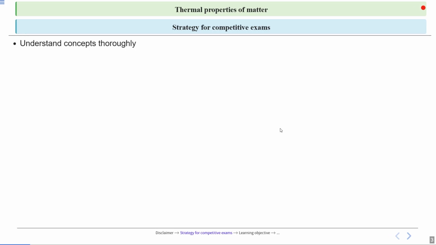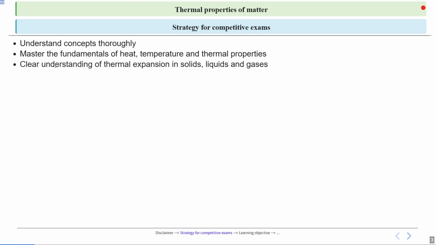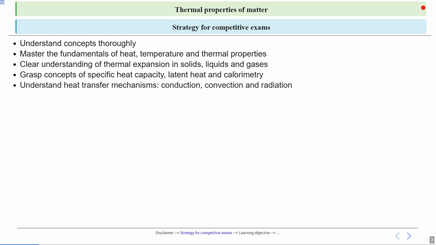Strategy for competitive exams. Understand concepts thoroughly. Master the fundamentals of heat, temperature and thermal properties, as these topics are basic building blocks. Have a clear understanding of thermal expansion in solids, liquids and gases. Grasp concepts of specific heat capacity, latent heat and calorimetry. Understand heat transfer mechanisms like conduction, convection and radiation.